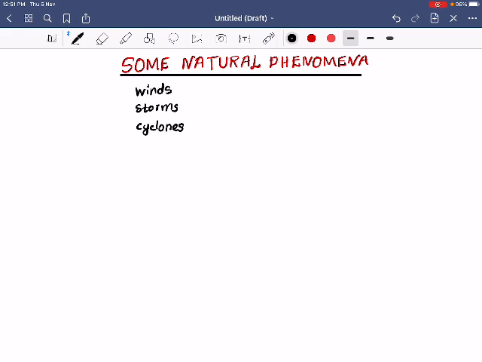Okay, and you already know how a cyclone will give a major effect, and these three things will cause major destruction.